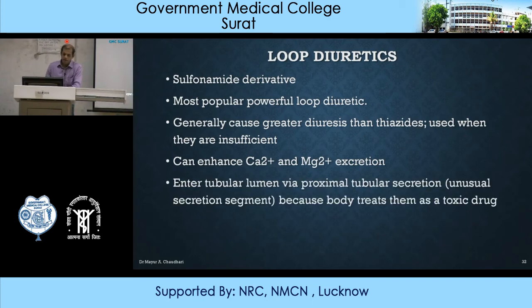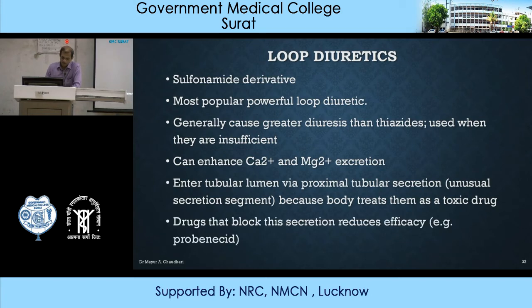They enter the tubular lumen by proximal tubular secretion, because the body treats them as a toxic drug. Drugs that block this secretion reduce the efficacy of loop diuretics. So we have one drug known as probenecid. Probenecid inhibits this tubular secretion of loop diuretics. Thereby, whenever loop diuretics are combined with probenecid, their efficacy is reduced. So never combine probenecid with loop diuretics.